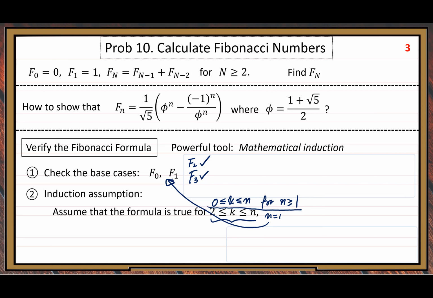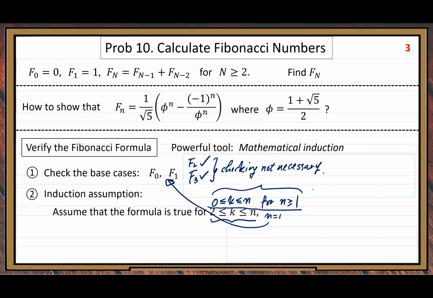That means we do not need to do F2, F3 checking. F2, F3 checking is not necessary for this version of the induction assumption.